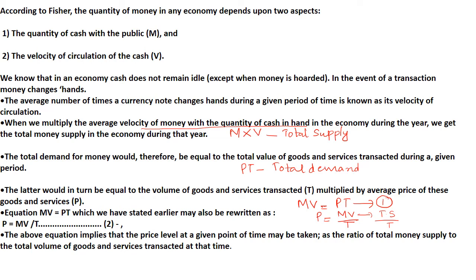So we know that in an economy, cash does not remain idle. In the event of transaction, money changes hands. We discussed the velocity of circulation of money, right? The average number of times a currency note changes hands during the given period of time is known as the velocity of circulation.